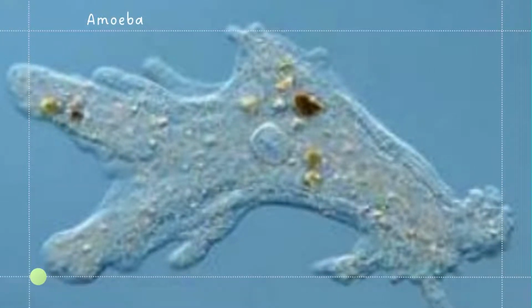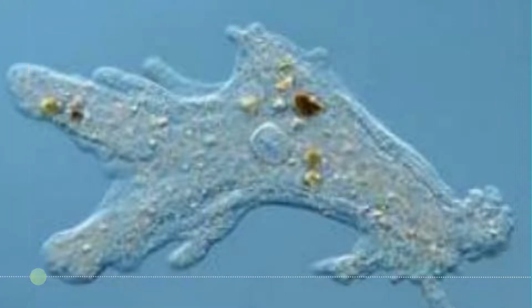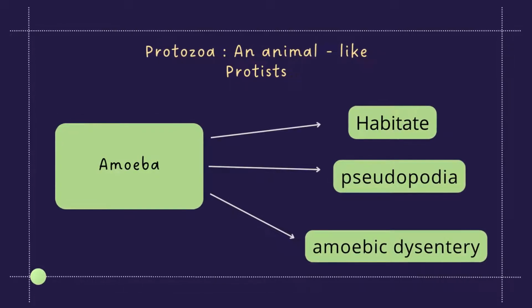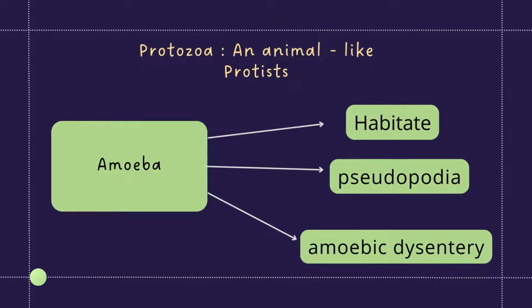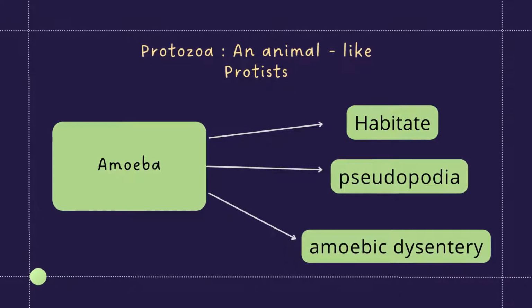All protozoans are unicellular. Most ingest food by endocytosis. Amoeba cause a disease called amoebic dysentery. The intestinal parasite Entamoeba histolytica causes amoebic dysentery in humans. There is an amoeba that is a parasite. That amoeba is called Entamoeba histolytica, and it causes amoebic dysentery in humans.